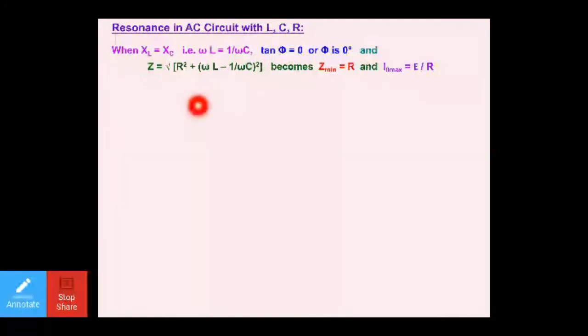In this case, what is happening? Z is the impedance, and omega L is equal to 1 upon omega C, so this entire term will be 0. It means Z is equal to under root R square, so Z will become minimum, and that will be equal to R.